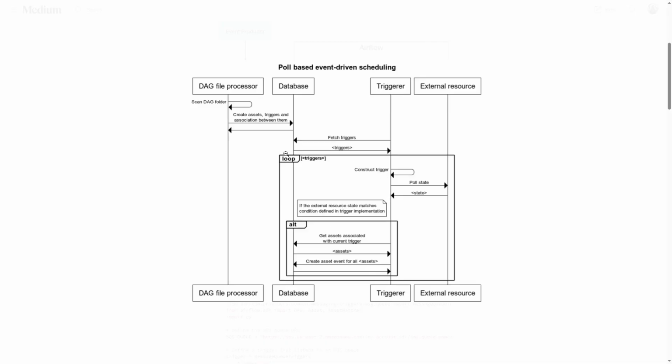So this is the whole flow. If you see, the DAG processor is involved, the triggers and assets are getting registered in the database. The triggerer, the async process, continuously monitors the external source. And once we have anything new, it will register. If the external resource state matches the condition, then it will trigger the DAG, so that it runs the tasks defined in the DAG.